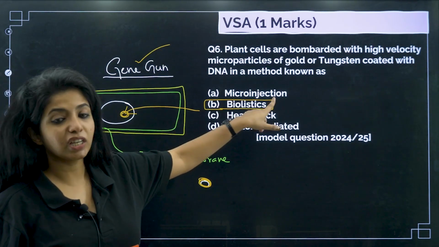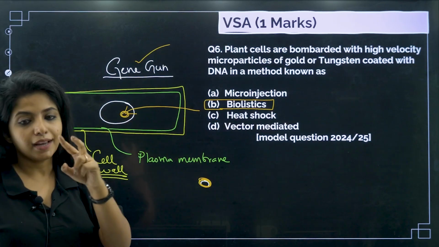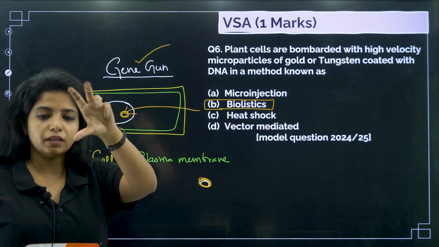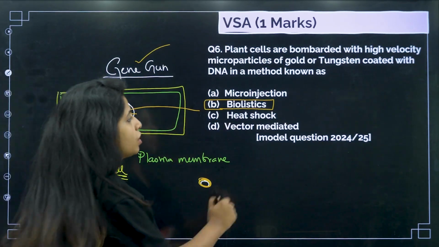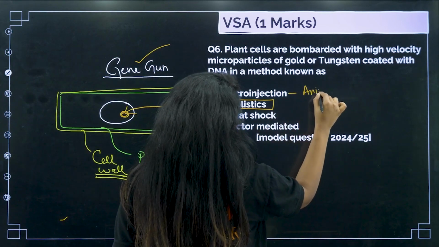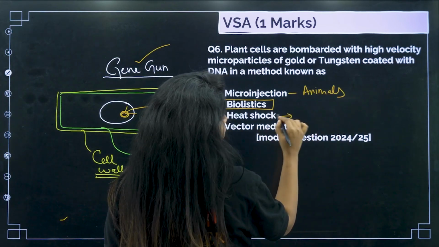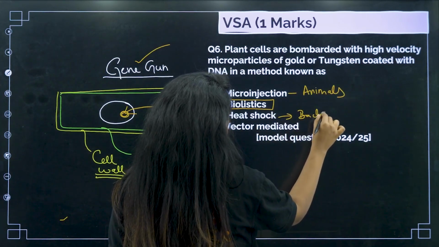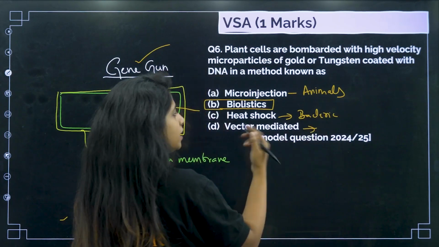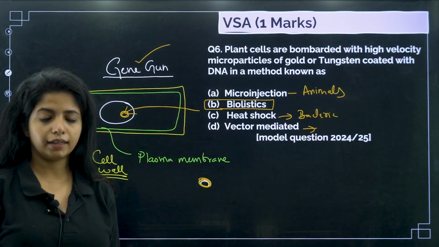Now microinjection is where you directly put the content into the nucleus. This is done in the case of animals. Heat shock is basically done in the case of bacteria and the like. Vector mediated, again, can be done in animals, plants, anything like that.